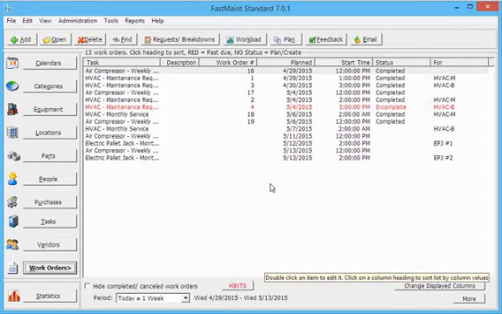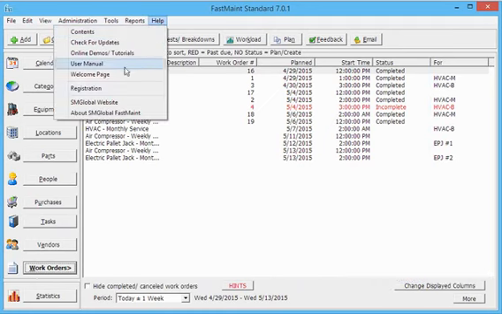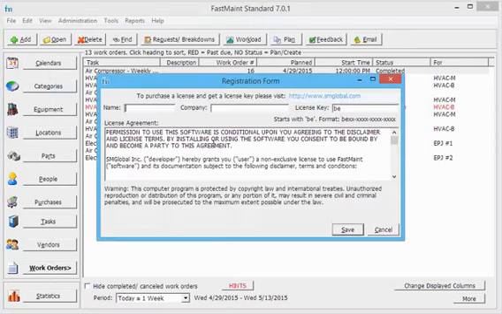In the main Help menu, click on Registration to enter your license details, if you have purchased the software and wish to convert the trial to the full version. This completes the installation process.